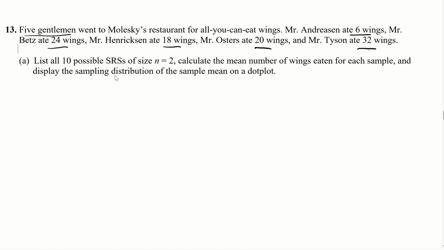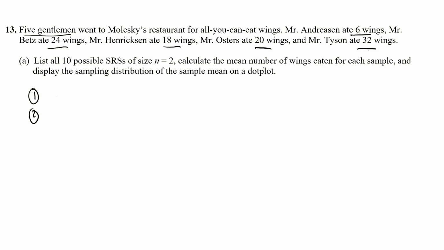List all 10 possible simple random samples of size n equals 2. Calculate the mean number of wings eaten for each sample and display the sampling distribution of the sample mean on a dot plot. Okay, so we have 10 possible simple random samples. So let's go ahead and list those out here.